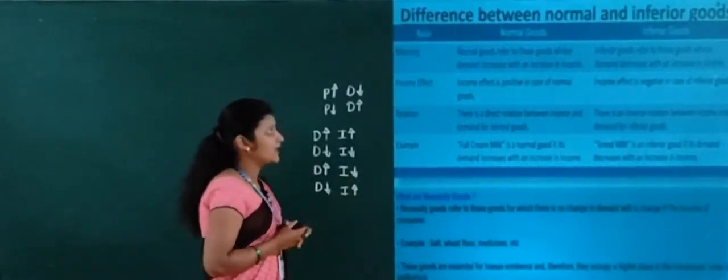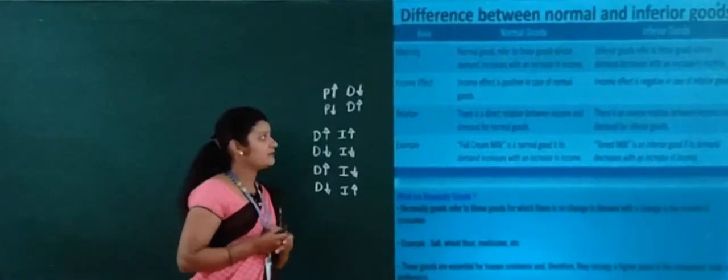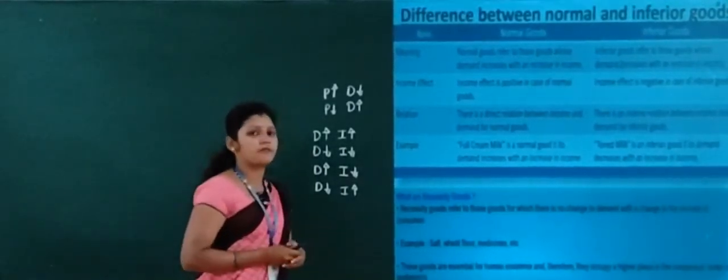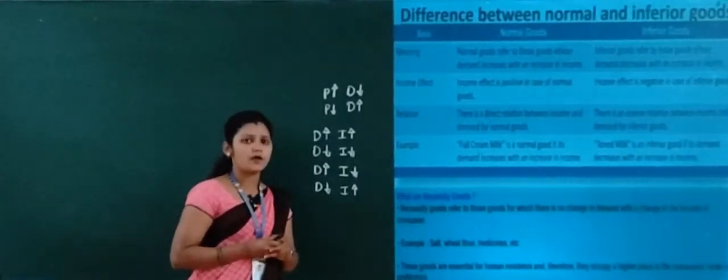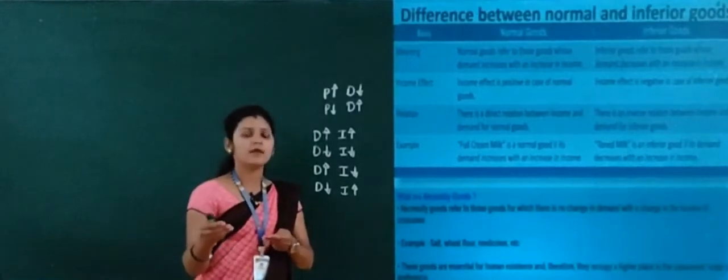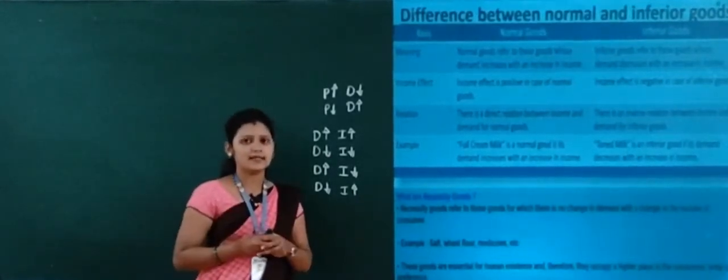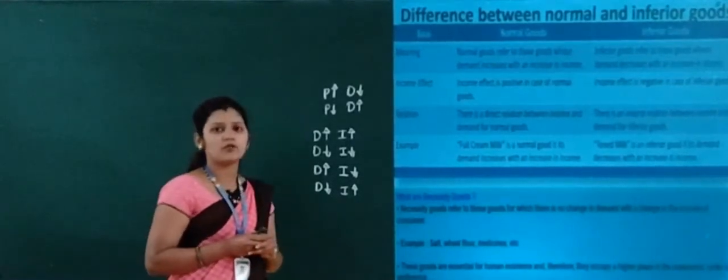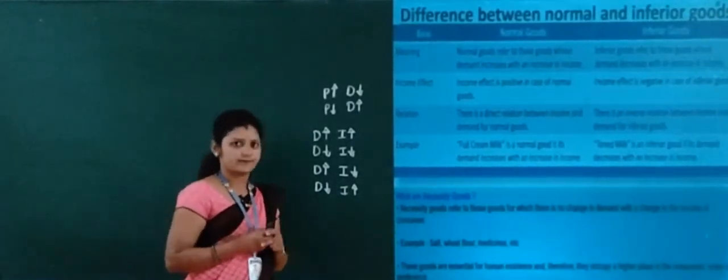And what is the income effect under inferior good? Income effect is negative in case of inferior good because their demand and income go in opposite directions. That is why the income effect is negative in case of inferior good, right?